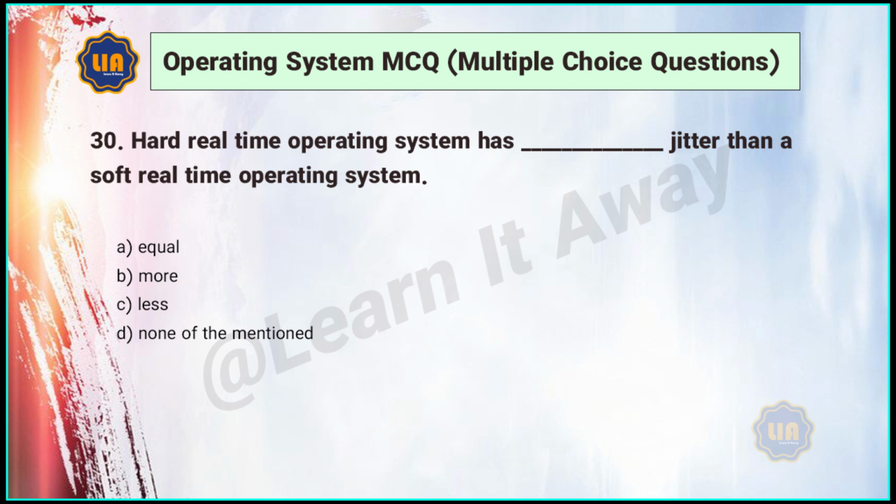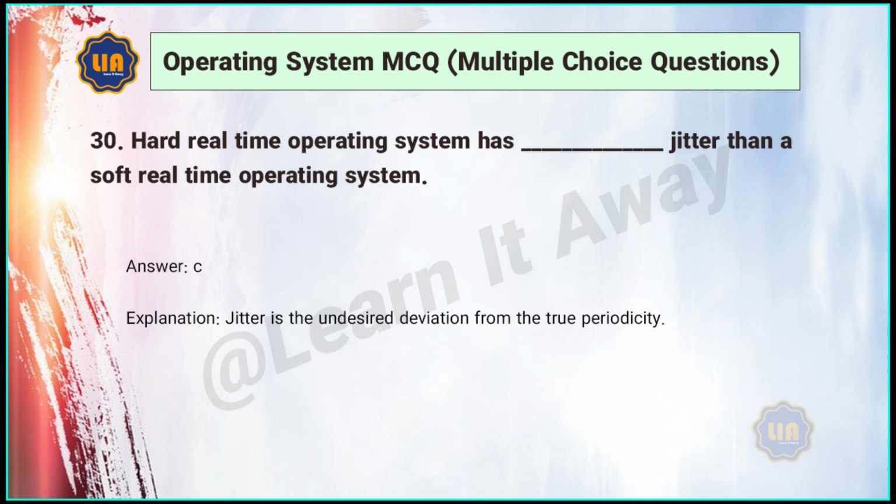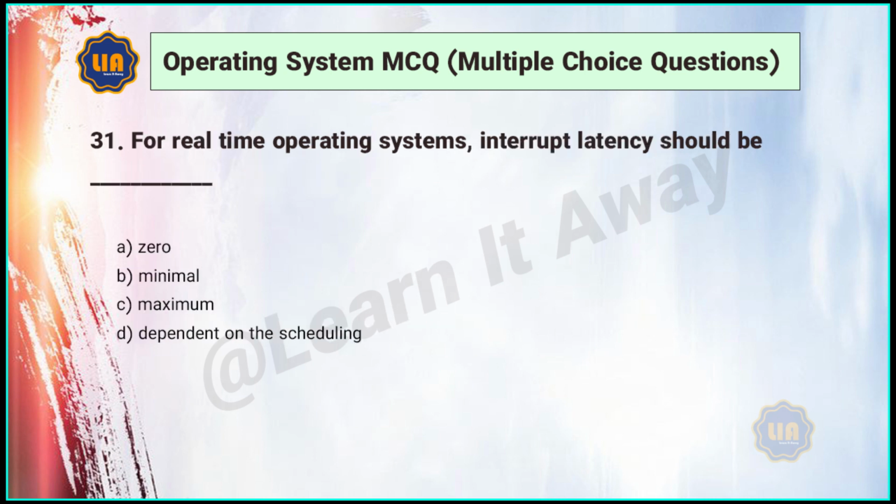30. Hard real-time operating system has blank jitter than a soft real-time operating system. A. Equal. B. More. C. Less. D. None of the mentioned. Answer: C.